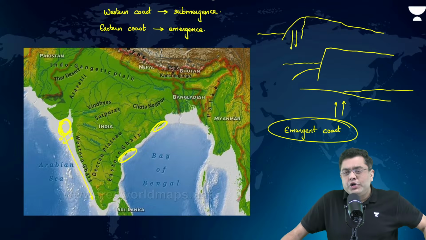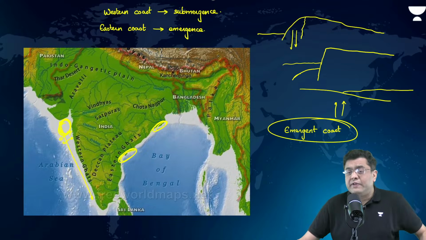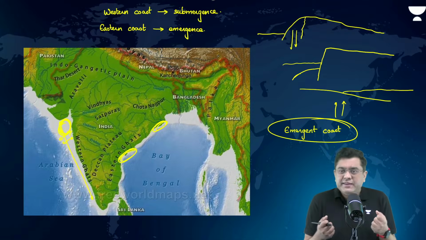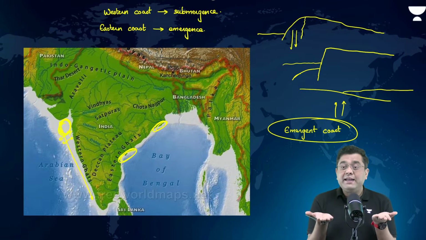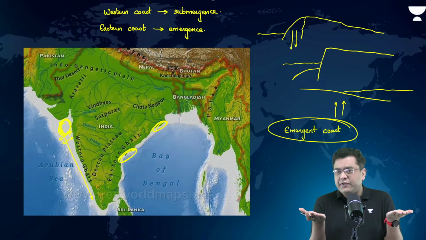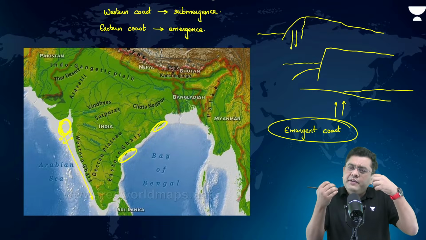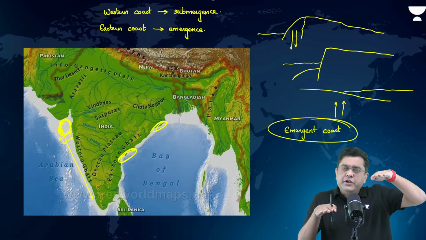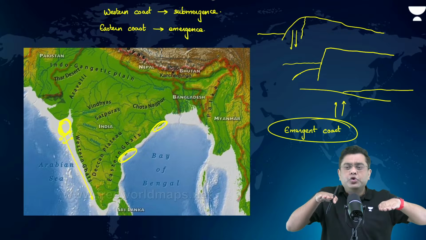Okay. In the portion of your geography optional, you read something known as isostasy. That is maintaining of mechanical balance across the planet surface. So in simplest of that format, it tells you that one portion sinks, other portion emerges.